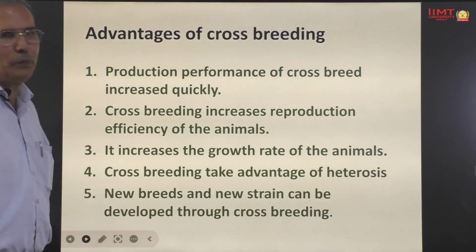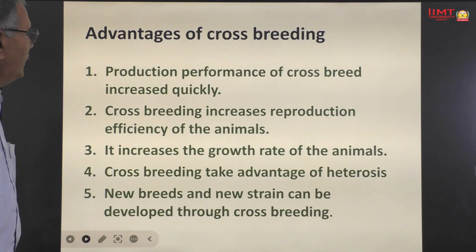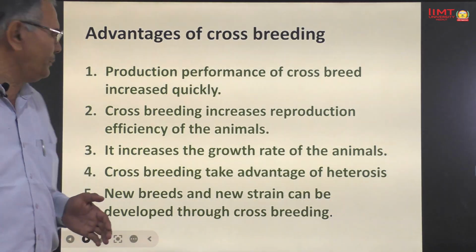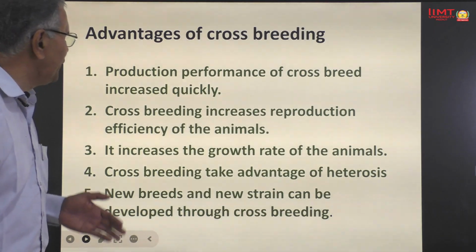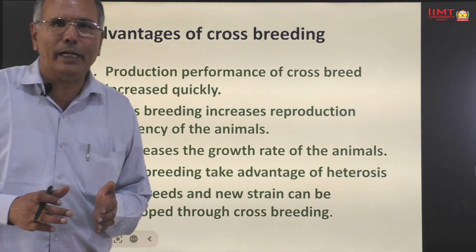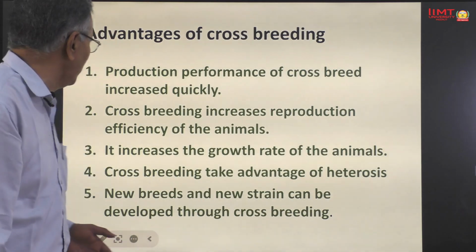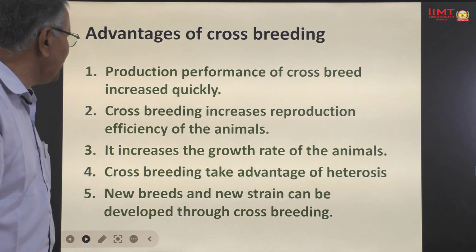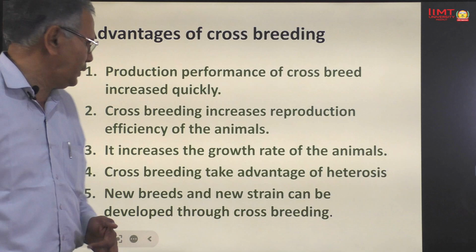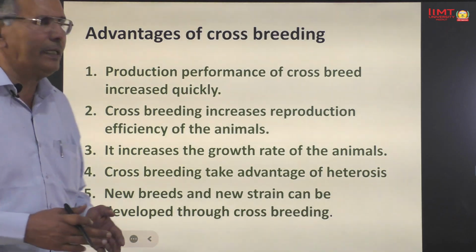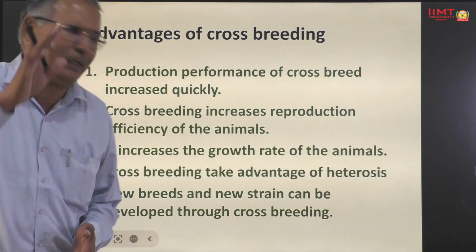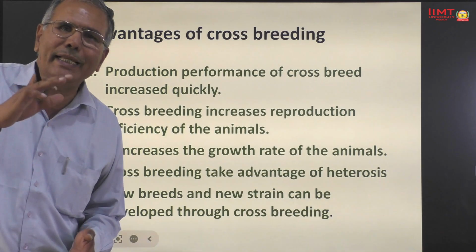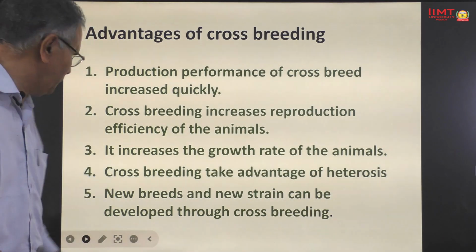Advantages of cross breeding. Number 1, production performance of crossbreds increases quickly. The cross breeding increases reproductive efficiency of the animal. It increases the growth rate of the animals. The cross breeding takes the advantages of heterosis. And last one is new breed can be developed through cross breeding.